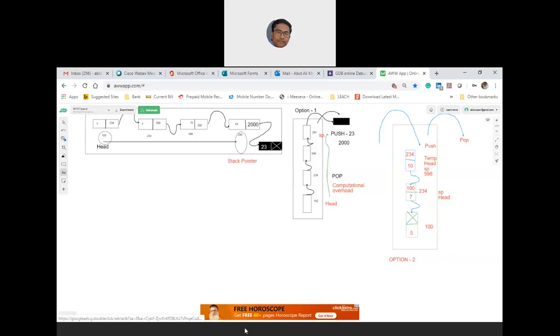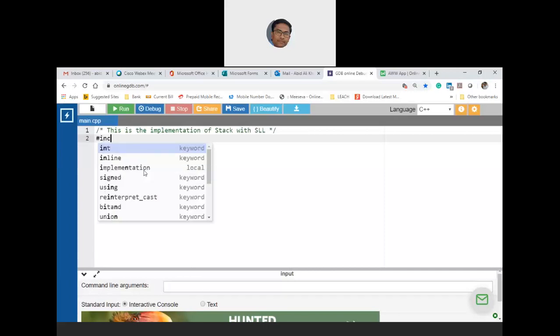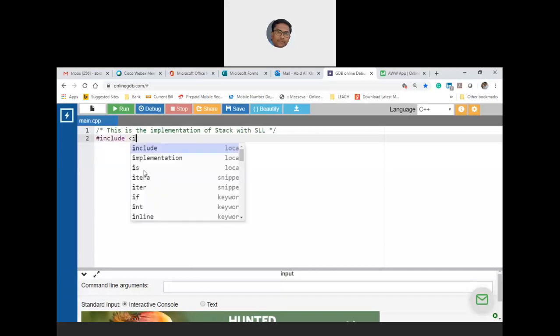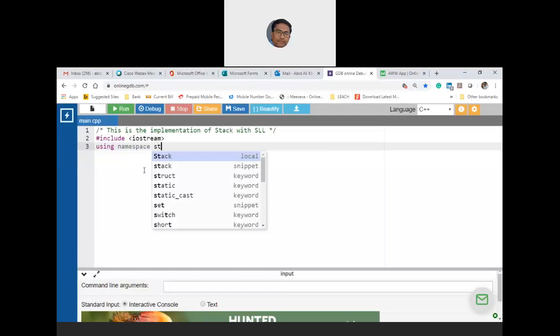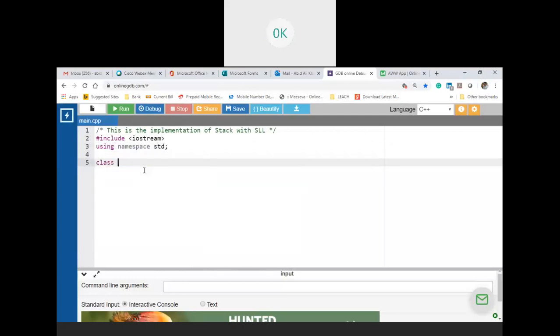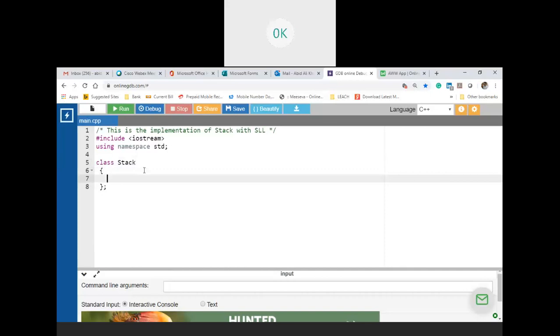Okay, so let us start implementing the single linked list. Somebody acknowledge, am I audible? Yes, Kirti, am I audible? Aneet, am I audible? Audible, sir. Yes, okay, sir. Good.